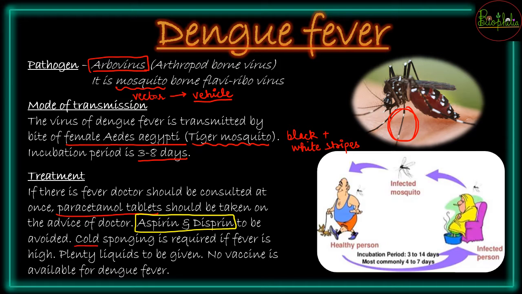There should be cold sponging because temperature बढ़ेगा, और जब भी fever high होगा, cold sponging will try to reduce the body temperature and the patient will feel much better. Along with it, there should be plenty of liquids provided to the patient so that dehydration वगैरह ना हो, because the body is fighting with this virus. So plenty of fluids will keep the body otherwise healthy, and it can fight, and the patient can get better in a much shorter time.